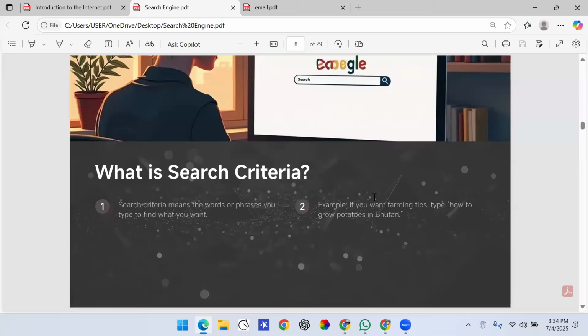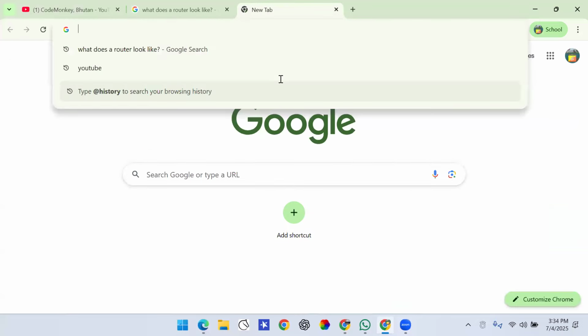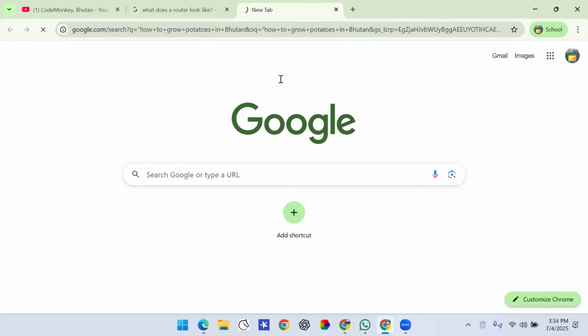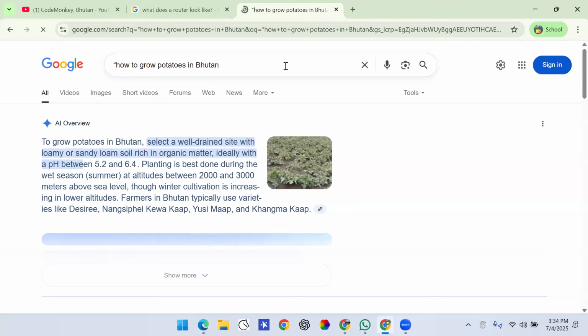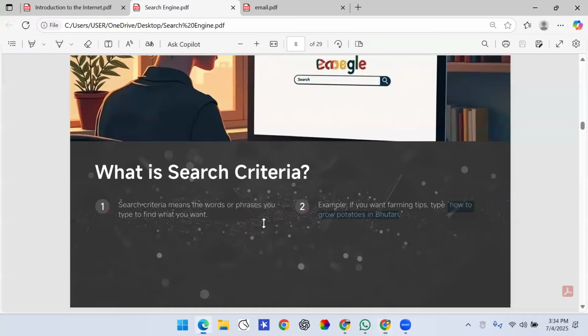I hope you understood. For example, if you want farming tips, you simply need to type how to grow potatoes in Bhutan. That would be our search criteria. We can go over here to the search engine, paste this and search about how to grow potatoes in Bhutan. You can see it gives us these many results. So this is the use of the search engine. I hope you understood.